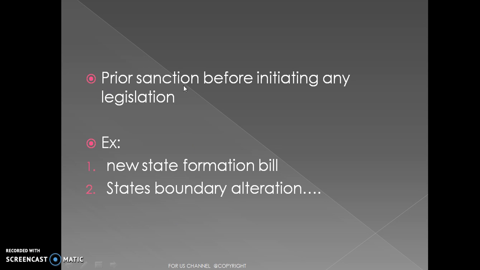Now, prior sanction. This is the power of president where before initiating a bill in any of the legislation, that is either in the union legislation or the state legislation, he can give his sanction. For example, in case when a new state is to be formed and the bill before presenting it in the parliament, the president can give his assent. Also in case of state boundary alteration, there are many cases like this, you can go through.